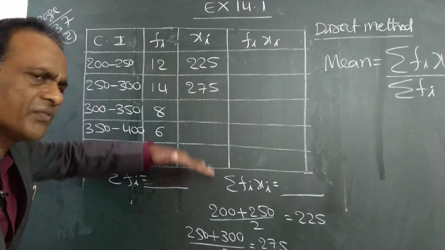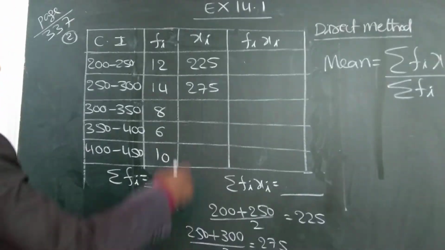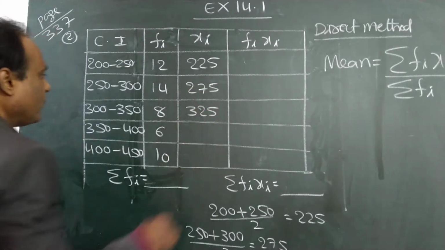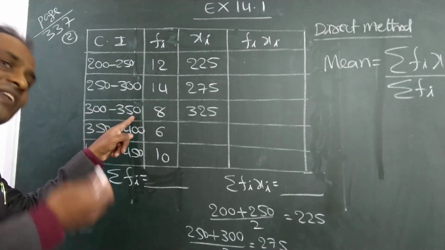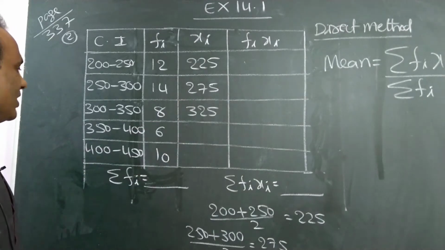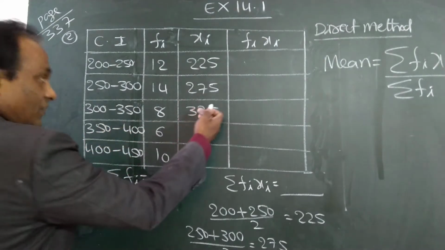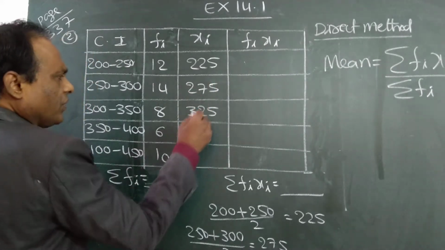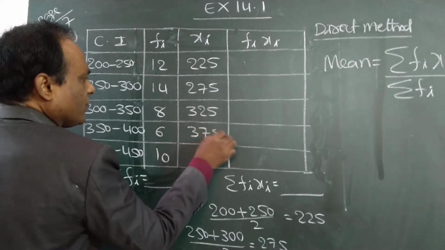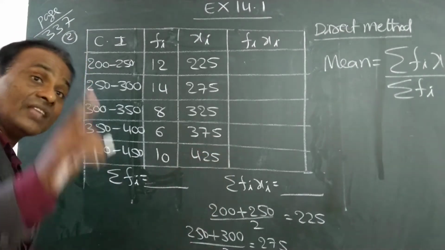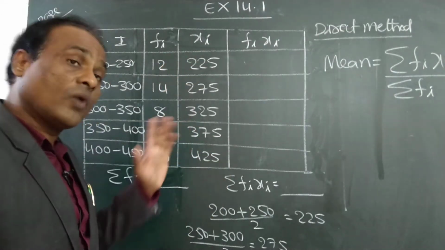You can go on adding 50. So to 275 add 50, you will get 325. 300 plus 350 by 2 is 325. 350 plus 400 by 2 is 375. Again 50 added, 425.